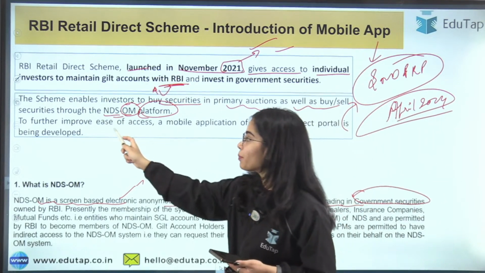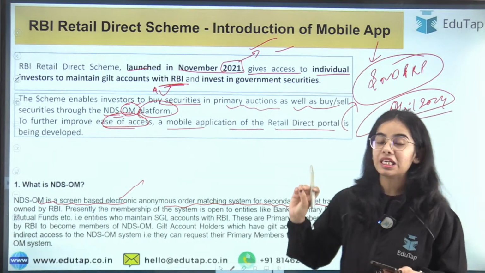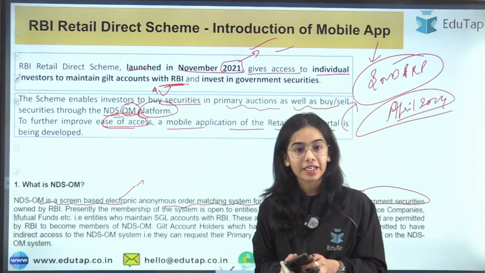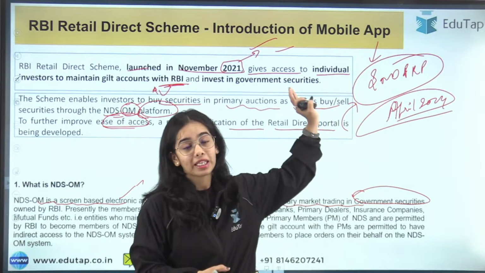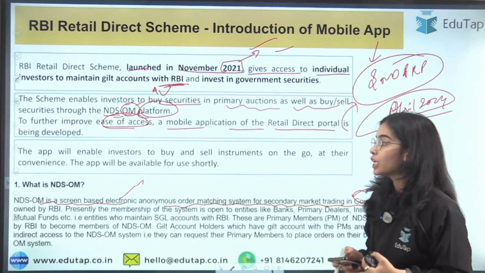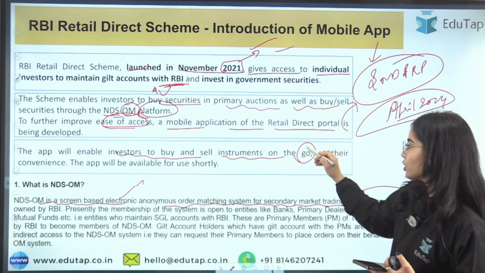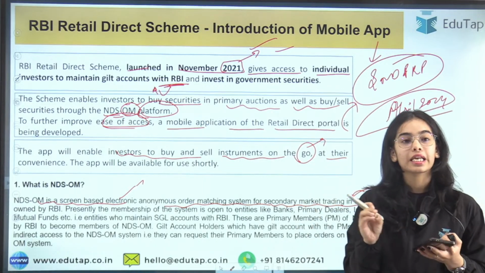To further improve the ease of access, a mobile application of the Retail Direct portal is being developed, and this has been stated by the Reserve Bank of India, by the MPC, in the statement on developmental and regulatory policy document. The app will enable the investors to buy and sell the instruments on the go at their convenience.